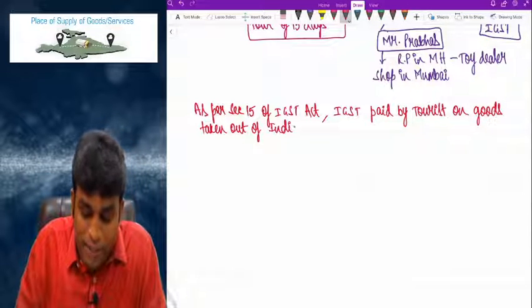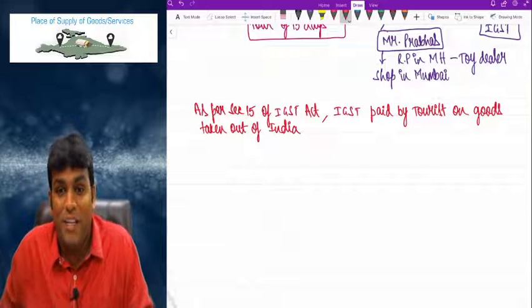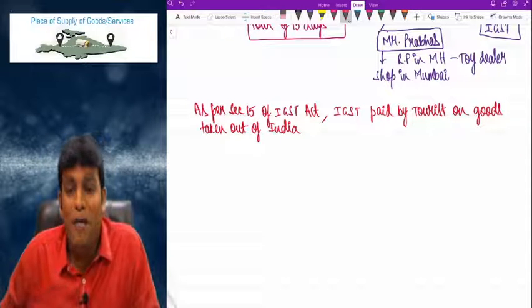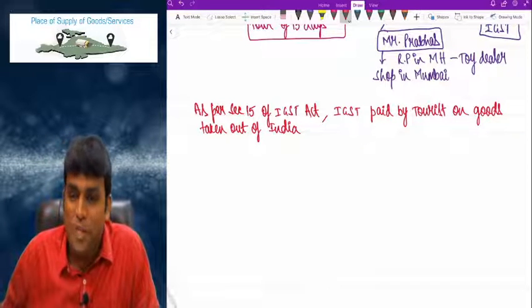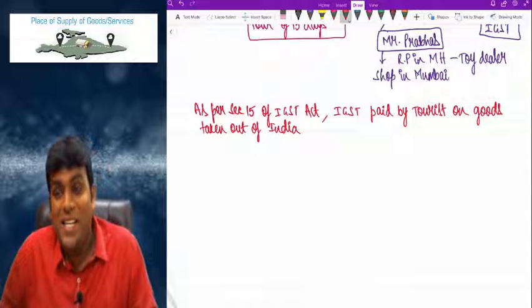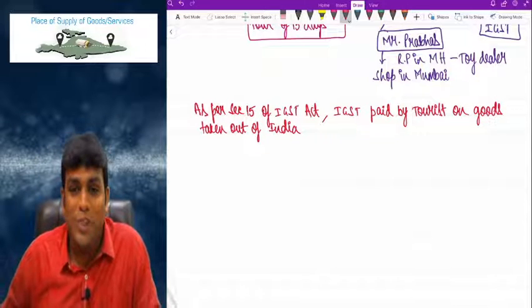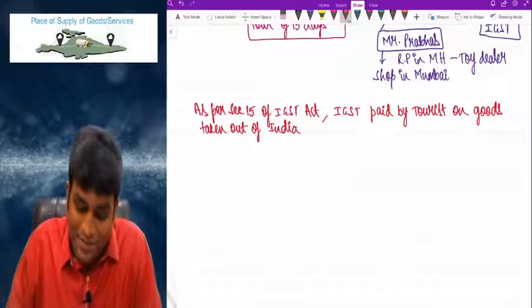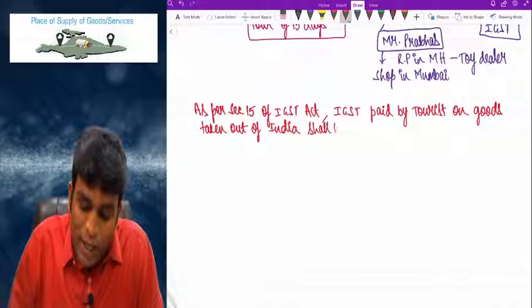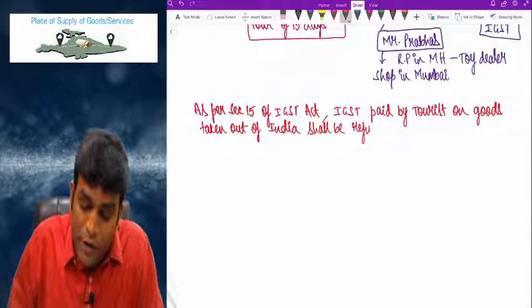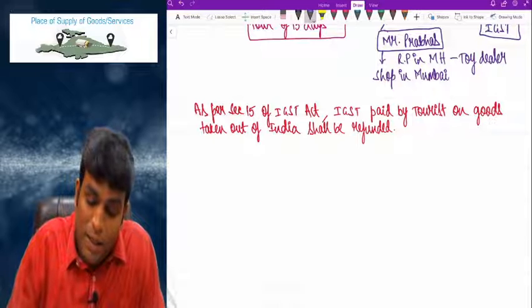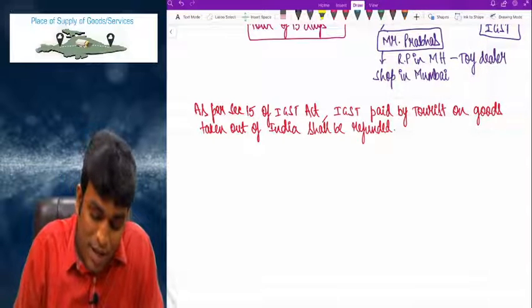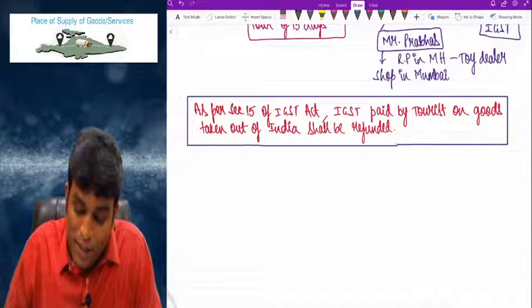Very, very interesting point. As per which section, my dear friends? As per section 15 of IGST Act, IGST paid by tourist on goods taken out of India shall be refunded, my dear friends. Such a brilliant point they put in the law, my dear friends. Come on. What a brilliant concept, my dear friends.